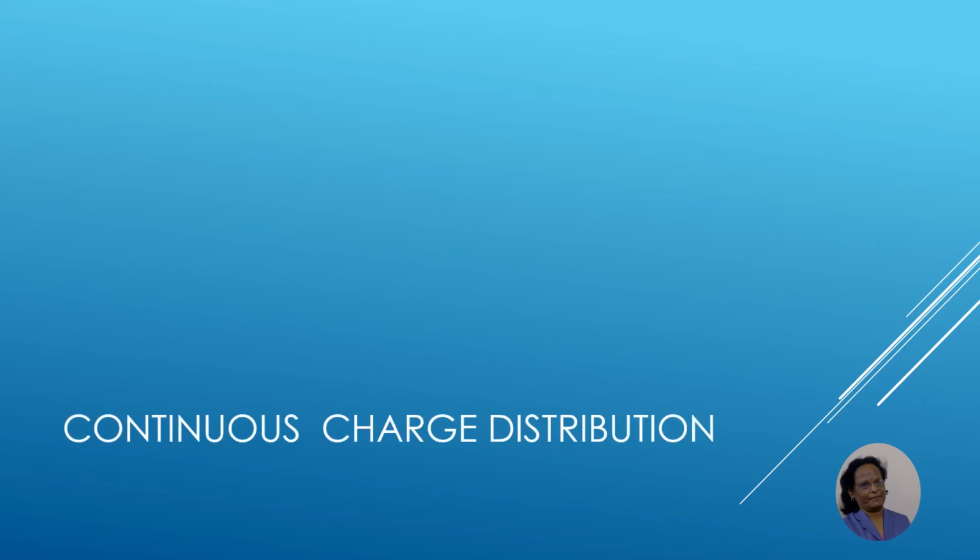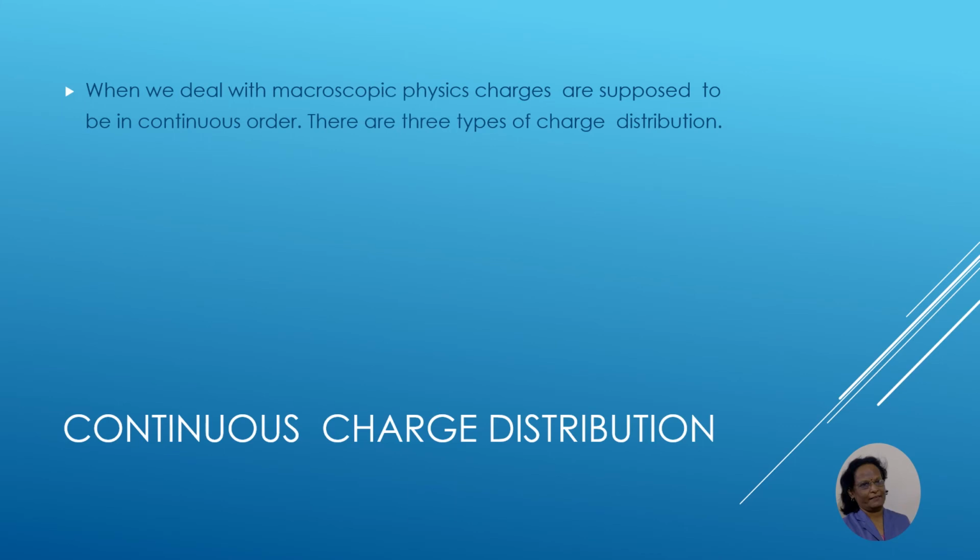The next scenario is continuous charge distribution. When we are dealing with continuous charge distribution, it generally occurs in macroscopic physics.